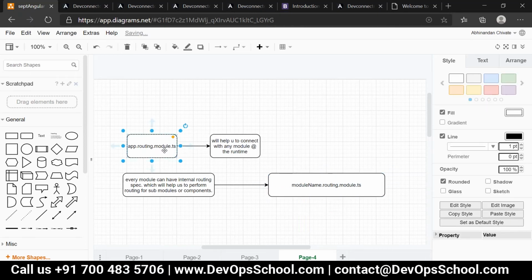Well, app-routing.module.ts will help for what? To perform the module level routings, right? That work we can do via the app.routing.module.ts file. Is it clear, everyone? It is mainly used for that, okay? And for whatever modules that we have created, for every module, have we created a routing file or not? How did we create that?